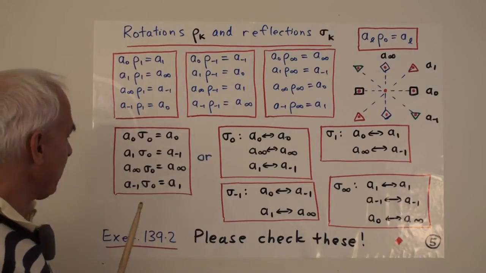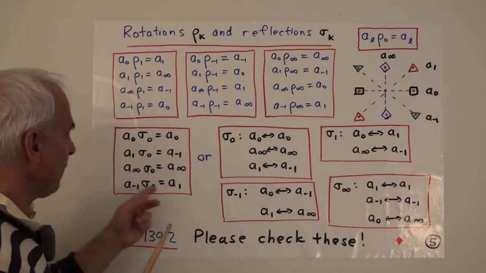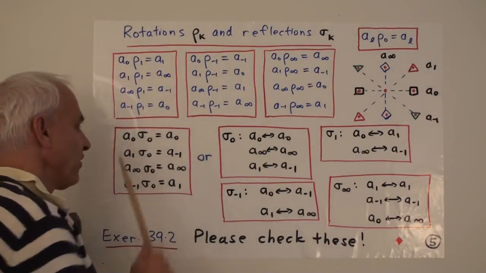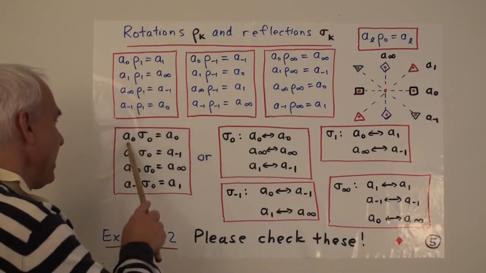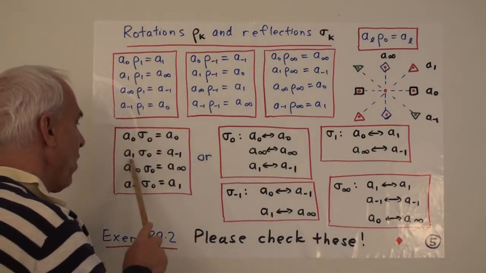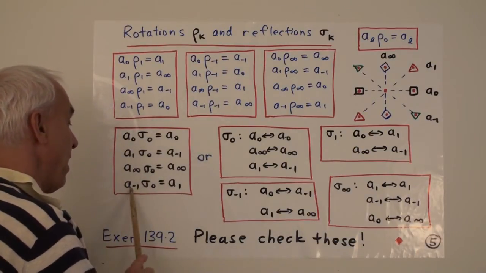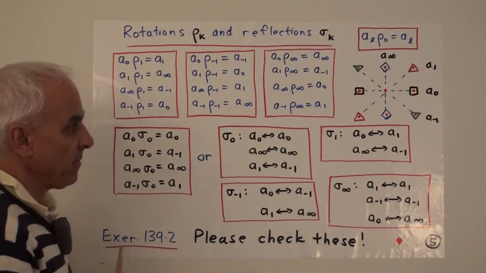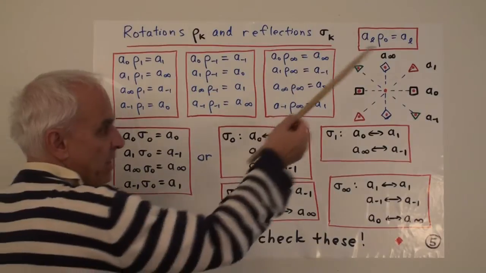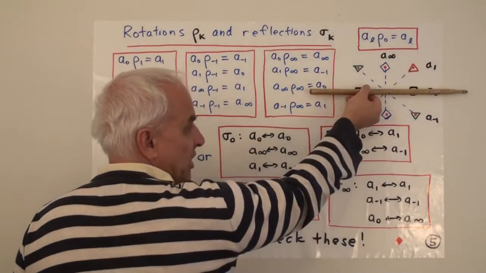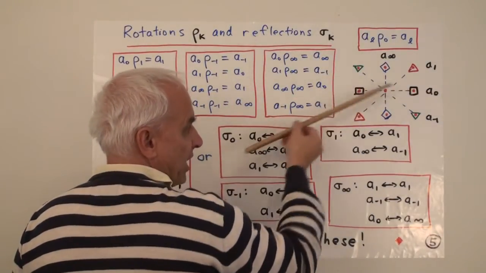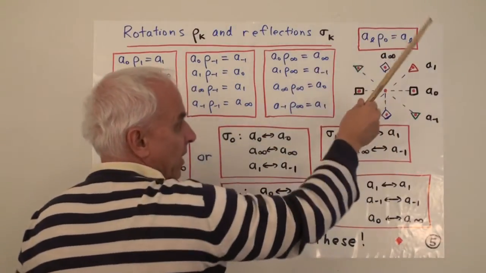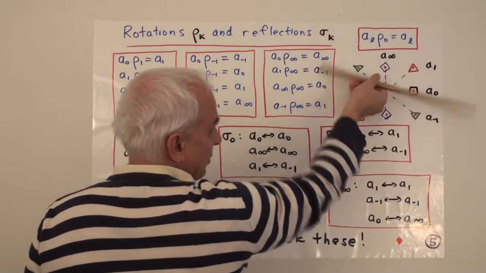Okay, correspondingly, there are formulas for the four reflections. So what is the effect of sigma 0? Well, it sends a0 to a0, sends a1 to a minus 1, it sends a minus 1 back to a1, and it sends a infinity to a infinity. Geometrically, you can think about it as like reflection in this line, which sends this line to itself, which sends this line to itself, and interchanges these two lines.